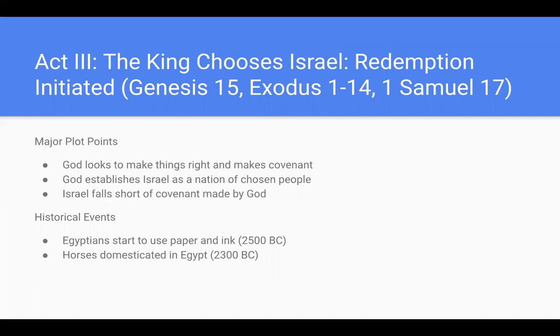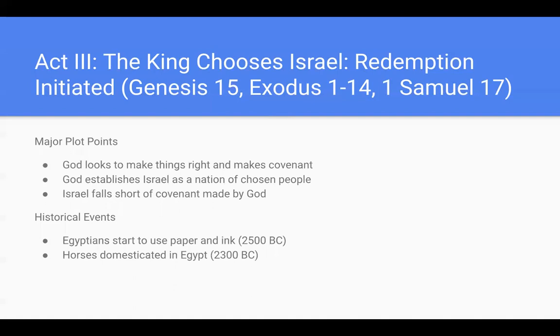Some major plot points are when God looks to make things right and makes a covenant to be with the people and to guide them. Our second point is when God establishes Israel as a nation of chosen people, that he anoints these people and calls them special. And our last plot point is when Israel falls short of the covenant made by God.